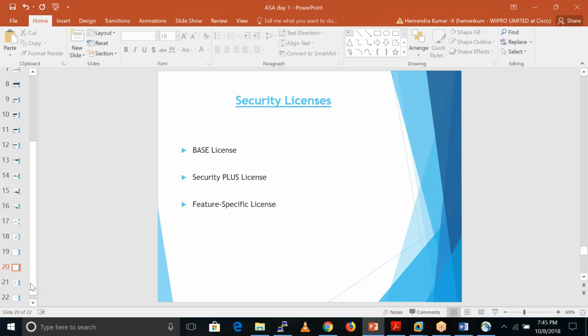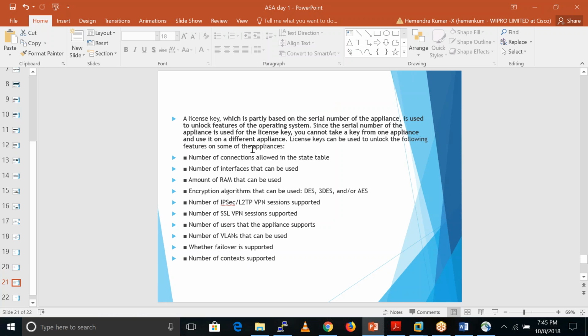Okay, so that thing is completed now. If you have any doubt on licenses, because you need to know the things regarding the licenses. Okay, so that is the way how we can activate a license. So we have a license key. So we just put this license key if we want to enable a license on the firewall.